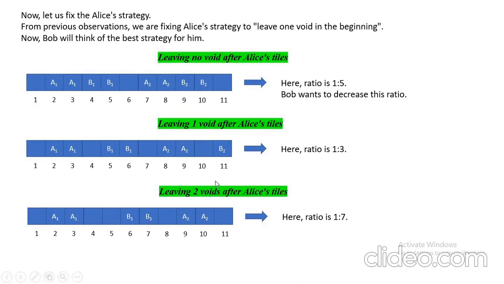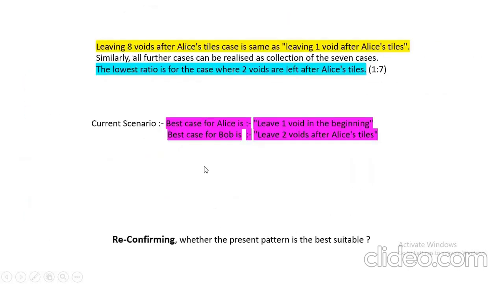So we will replicate this pattern only. The best case for Bob is to leave 2 voids after Alice styles, and the best case for Alice, as far as we know till now, is to leave 1 void in the beginning. The lowest ratio is for the case where 2 voids are left after Alice styles. Yes, 1:7. So now we are reconfirming whether the present pattern is the best suitable.